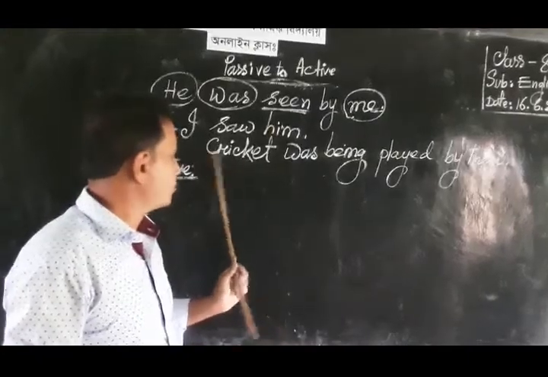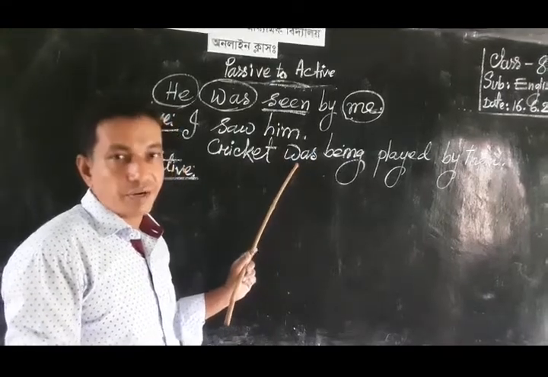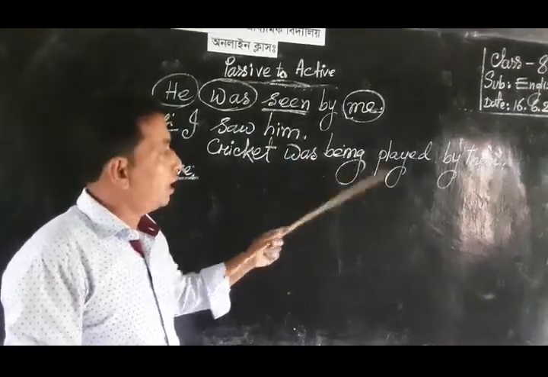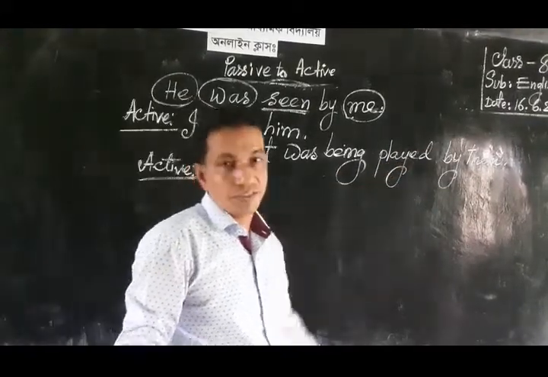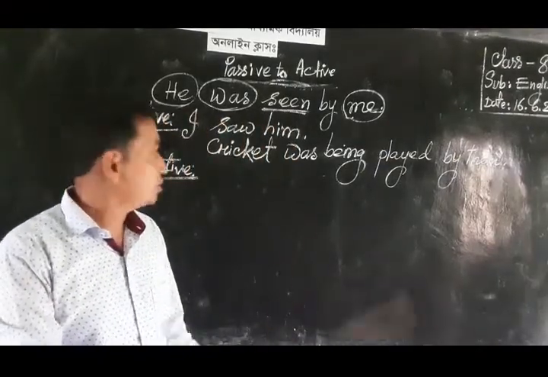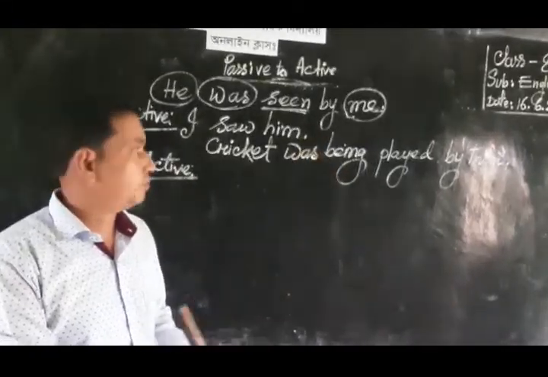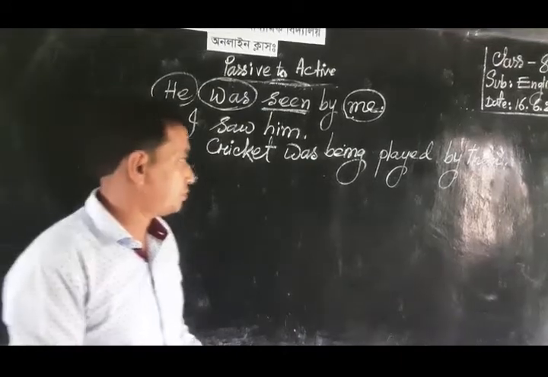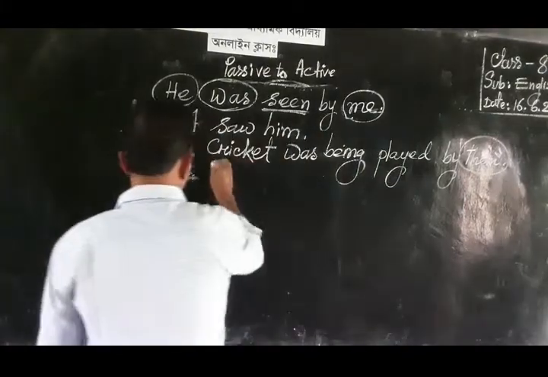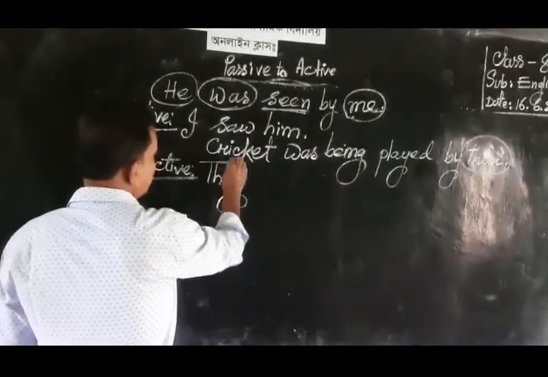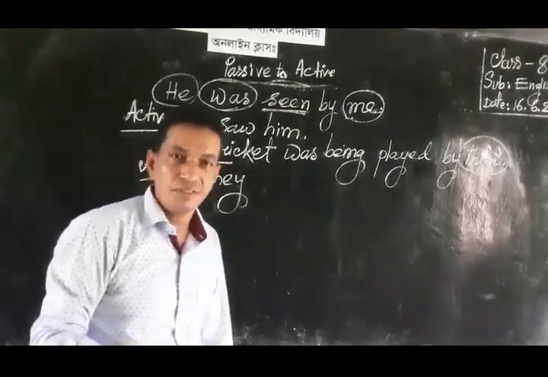Such as in past continuous tense, we know that the subject must take was being and were being, and the main verb will be past participle, and then by, and then the object. According to the rule of past continuous tense from passive voice into active one, we must make the subject form. The object form here is them, and its subject form is they. It must be changed into they, because them is the object and its subjective form is they.